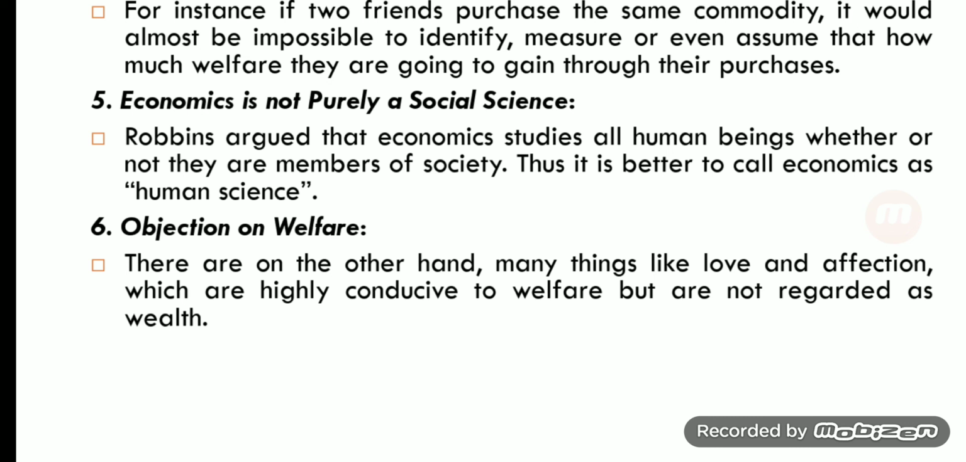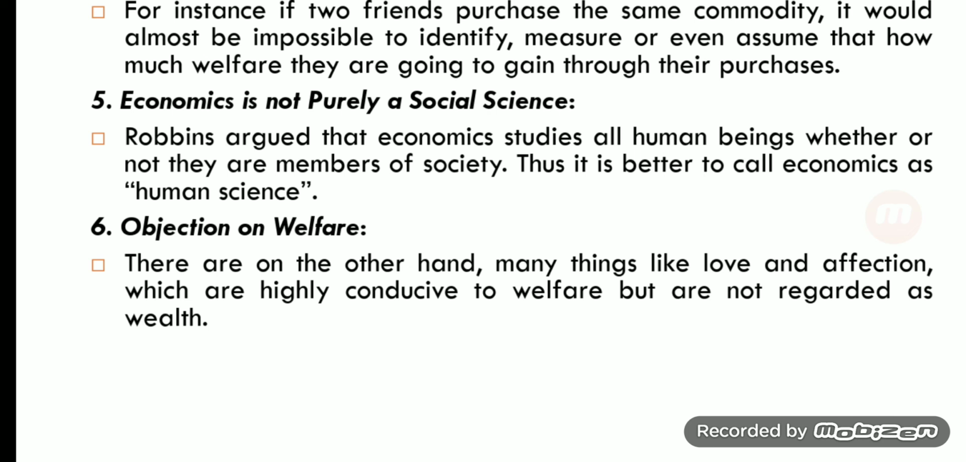A person who lives in the jungle also has problems. So according to Robbins, economics is a human science. Human science means studying each and every human being's problem, whether they live in society or in the jungle. Each and every human being has a problem. That's why economics is a human science according to Robbins. Robbins suggests that the term social science is not good. You have to use human science, because whether you live in society or in the jungle, it doesn't matter, each and every human being has an economic problem.